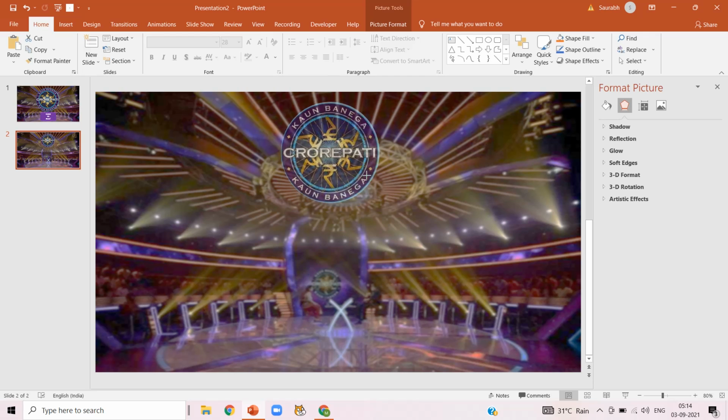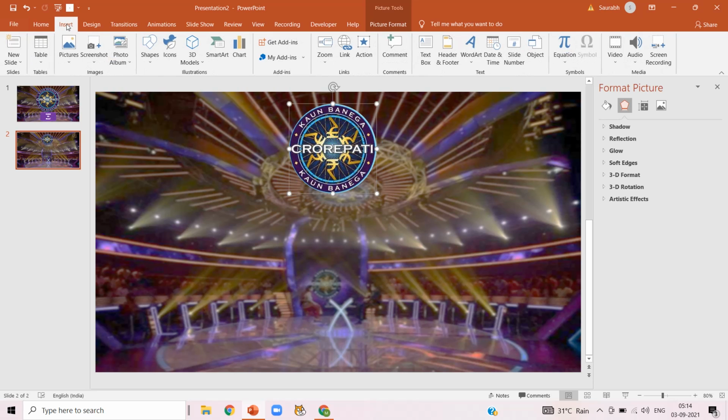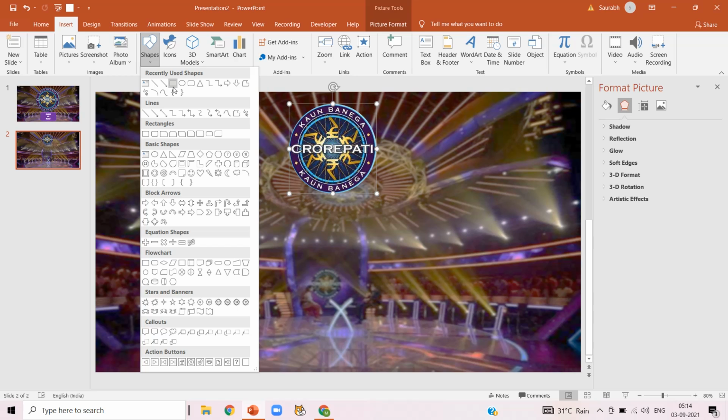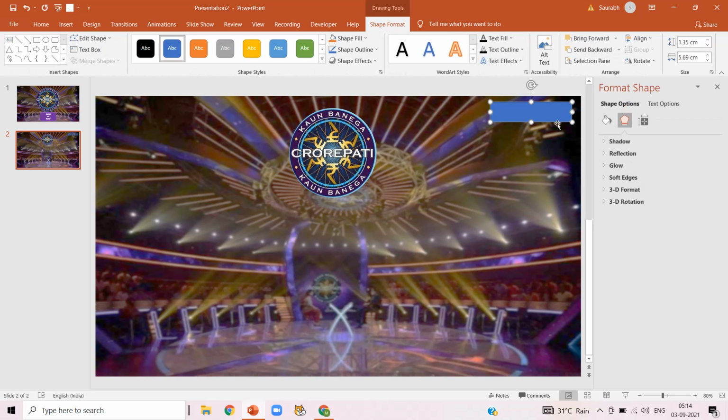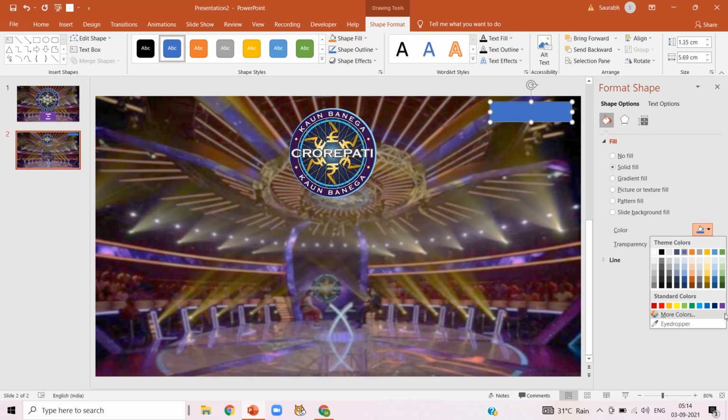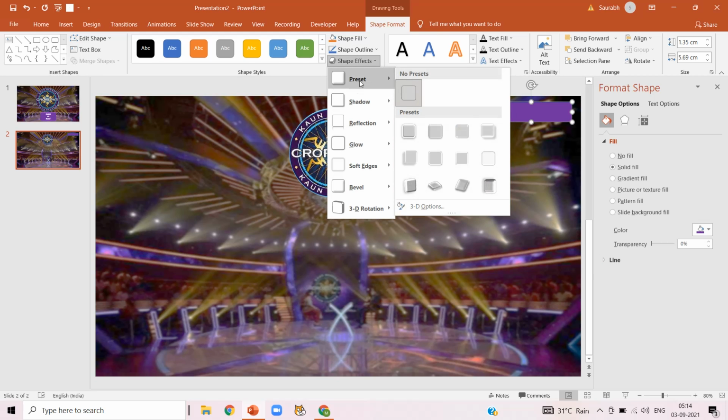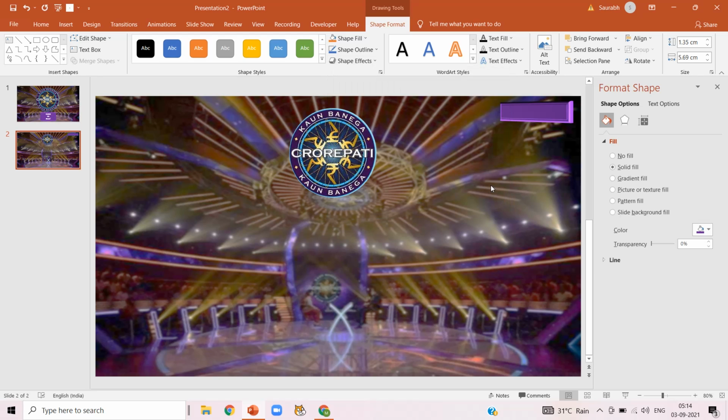Now click on second slide, click on insert, shape, select a rectangle shape and drag it there like this. In the shape format, click on fill and color it purple like this. Now in the shape effect, click on preset and select this preset.